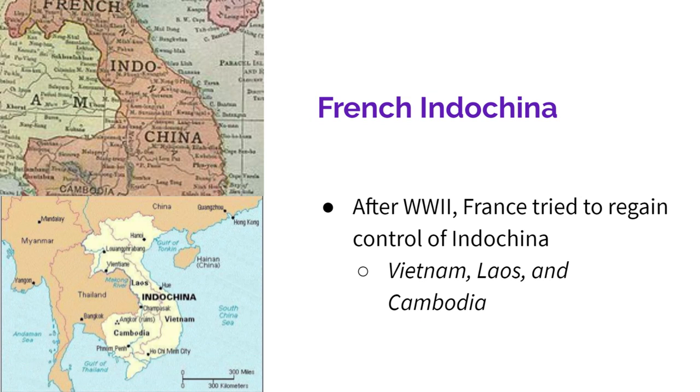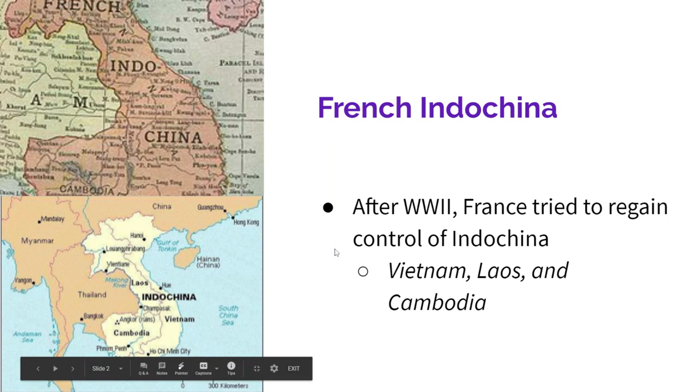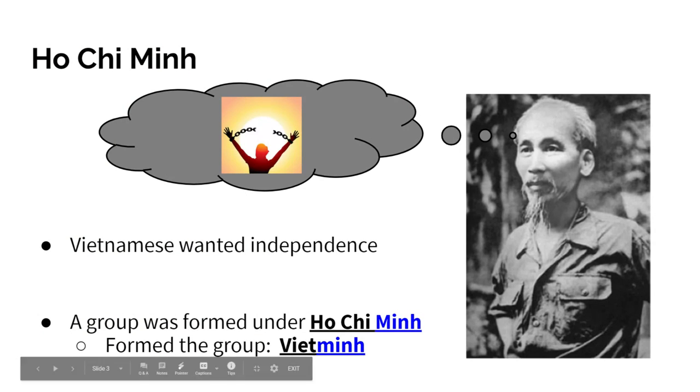After World War II, France tried to regain control over Indochina. So we're actually going to see French and Japanese forces there trying to have control over those territories. But there's going to be a person named Ho Chi Minh who is opposed to this and really wants to allow for the independence of Vietnam.